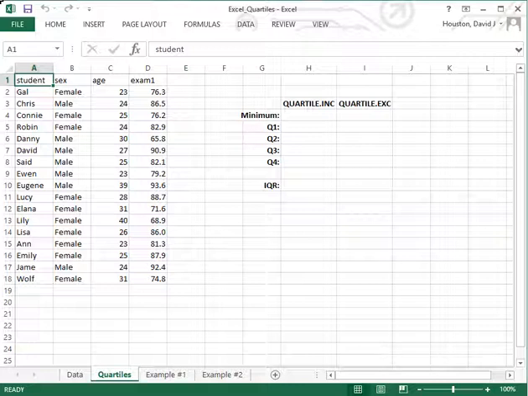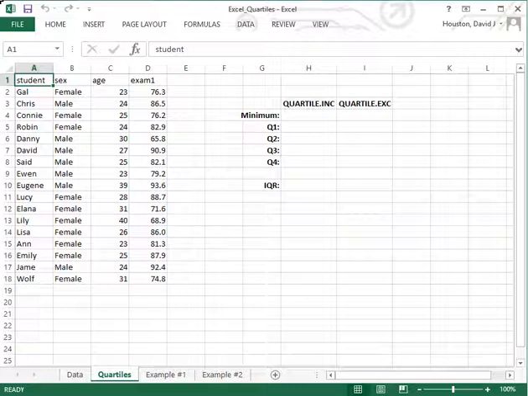To find this information, Excel has 2 different functions it has created. The first being the Quartile.Inc function, and the second being the Quartile.EXC function. Now, as far as what inc and exc refer to in this case, I've seen 2 different explanations. One being, as we'll see in a second, that the Quartile.Inc function allows you to compute or find the minimum and maximum values, while the Quartile.EXC excludes finding the minimum and maximum values.